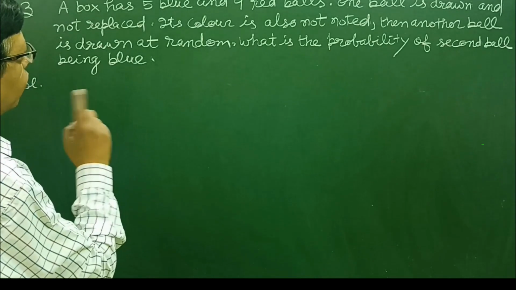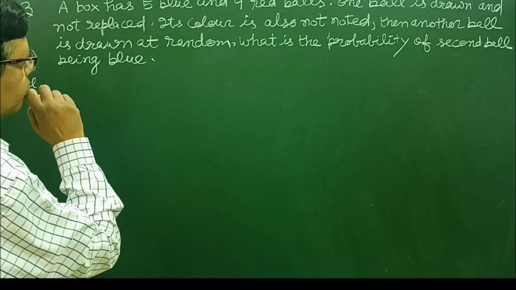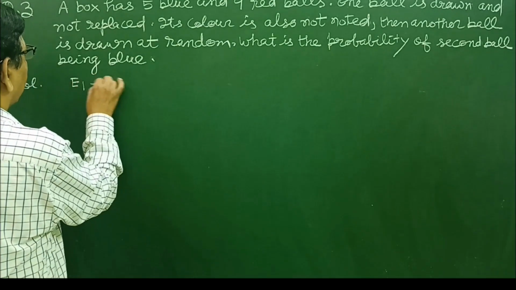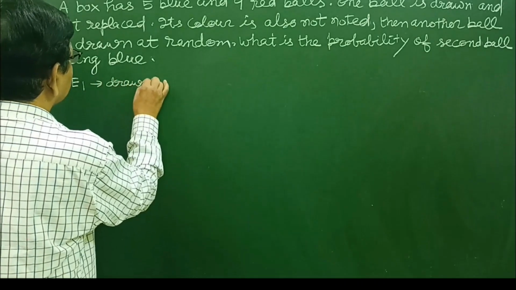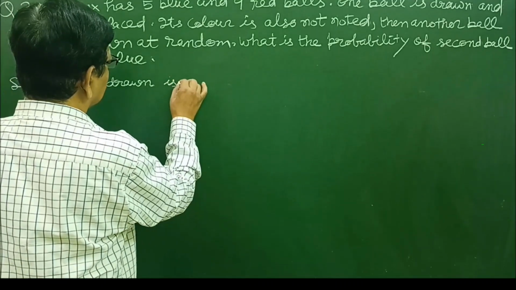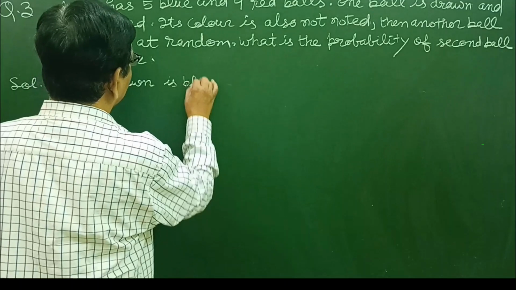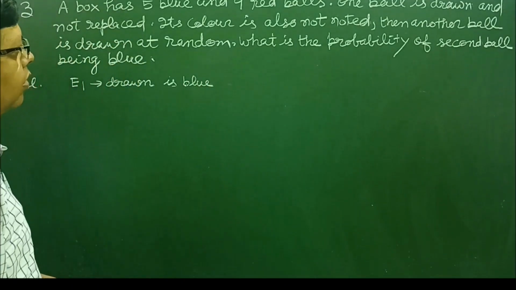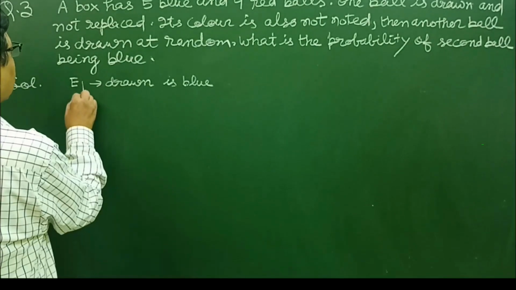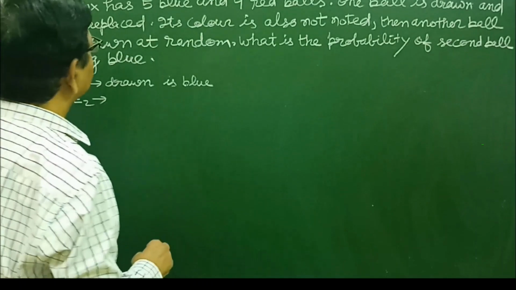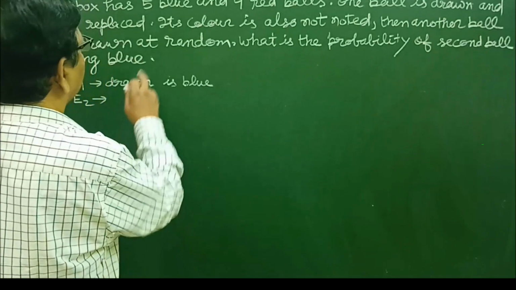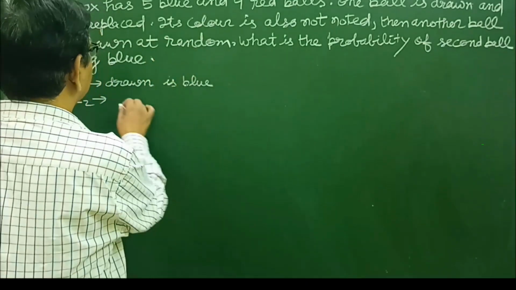A box has 5 blue and 4 red balls. One ball is drawn. Now there are two possibilities. First we are drawing a ball. The first event is the drawn ball is blue. The second possibility is the drawn ball is red.